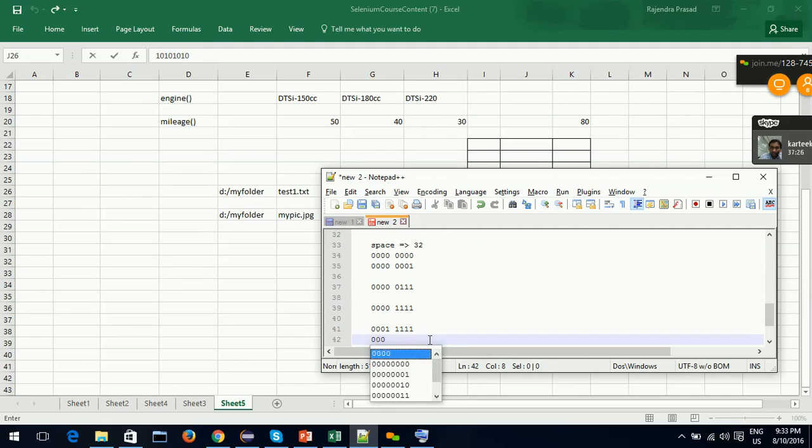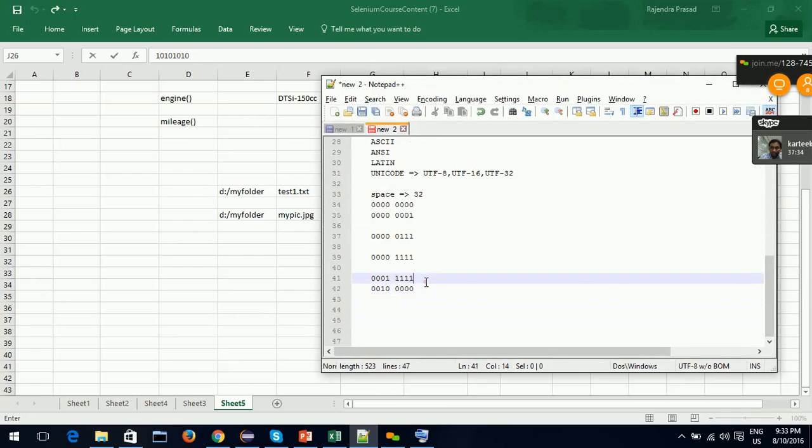It is represented like this, 1 0 0 0 0 0. So don't worry, if you represent 32 in the form of bits, it is equal to this value, 32 equal to this in its bits number.